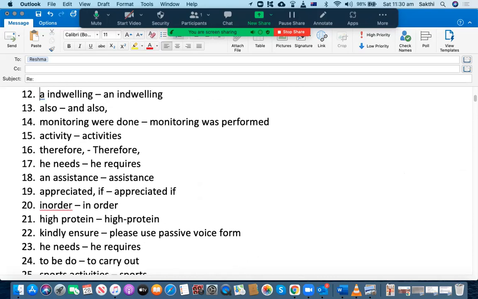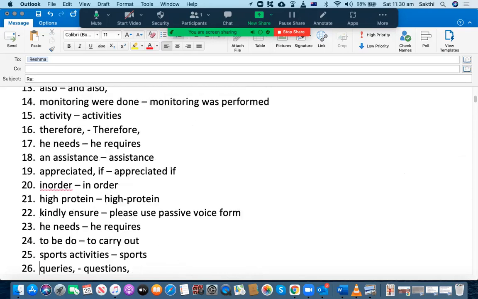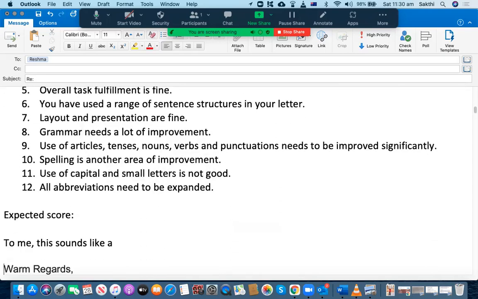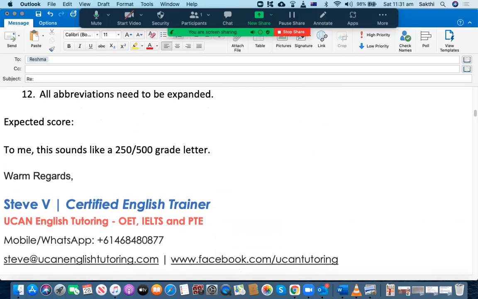After looking at all these mistakes, I'm not really confident to give you even C+ for this letter. According to me, this sounds like perhaps a C grade letter. You may be able to get, let's say, 250 out of 500 for this particular letter. Unfortunately, it's not so good. However, you shouldn't be disappointed, because whenever you find mistakes, it is helpful, because you have learned something that you should avoid. It's always a positive thing. You need to think on the bright side of everything.